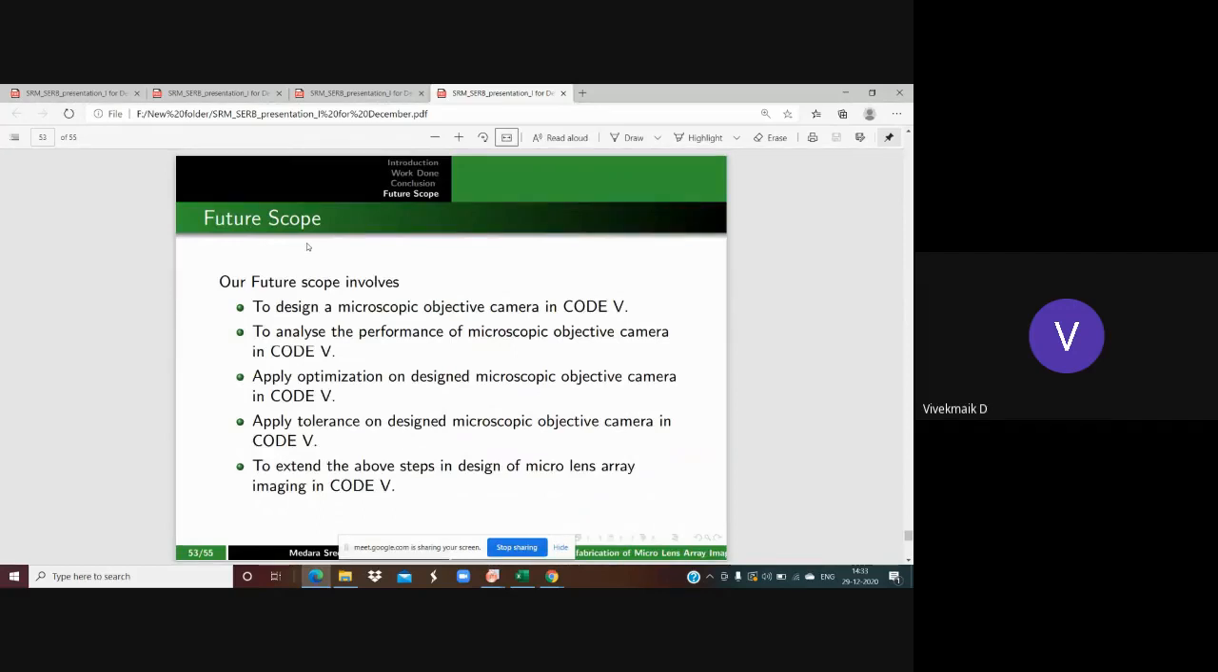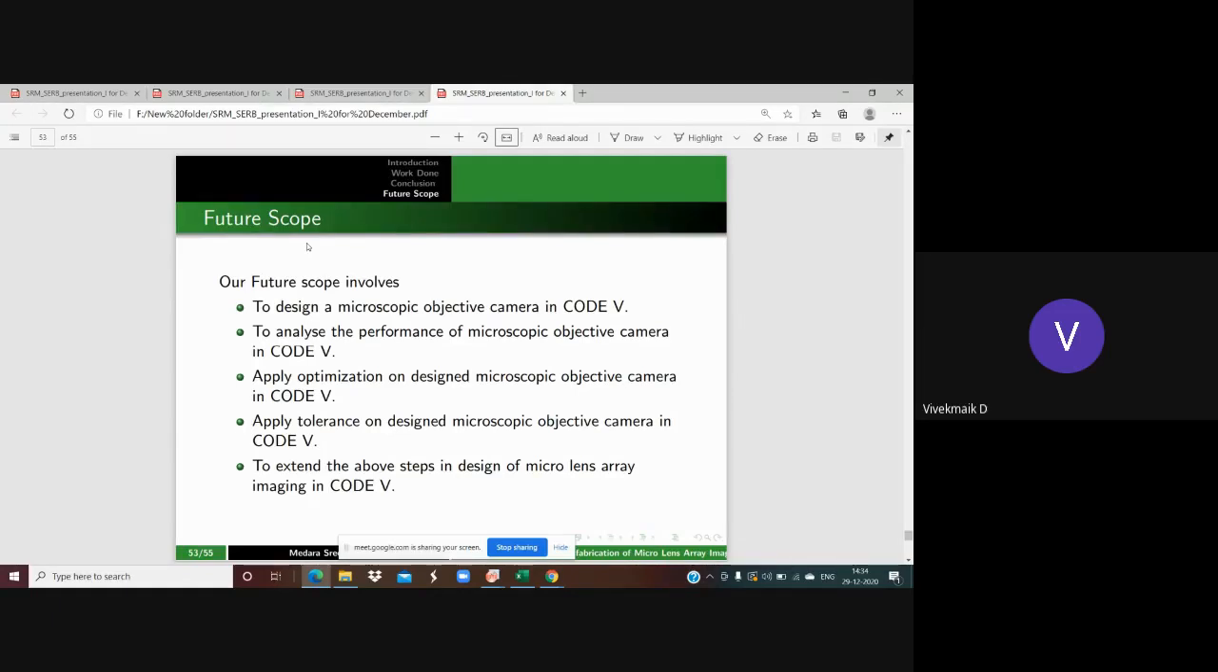Our future scope is as follows. First, whatever module I had defined, I would like to design in Code V, and then see its analysis using MTF functions, spot diagrams, and the diagnostic tools available in Code V. Then I would like to apply optimization on the designed microscopic objective camera, and apply tolerance design also. Then I would like to extend the above steps to the design of the micro lens array, because whatever we studied was only one lens or a group of lenses in sequence, but we didn't study it in a 3-dimensional way. That means an M cross N array.